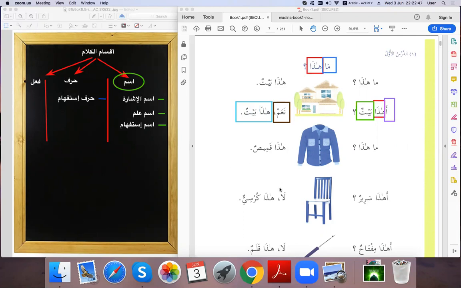Okay? لا. These two letters, they are called حرف الجواب. It's not اسم, it's حرف الجواب. Okay? We call this حرف الجواب. So we have another حرف here as well. حرف جواب.